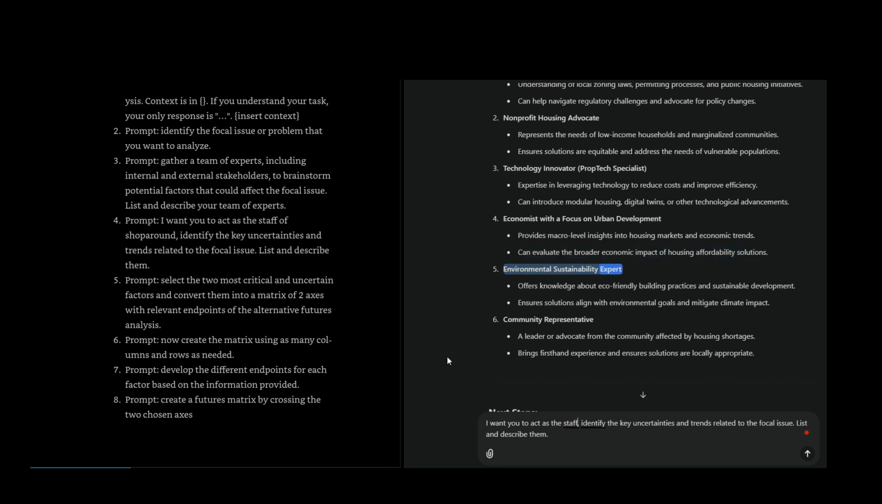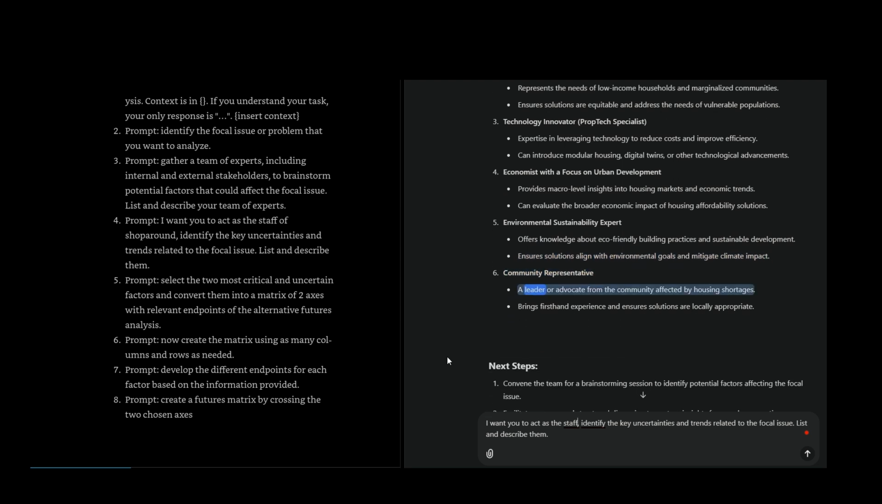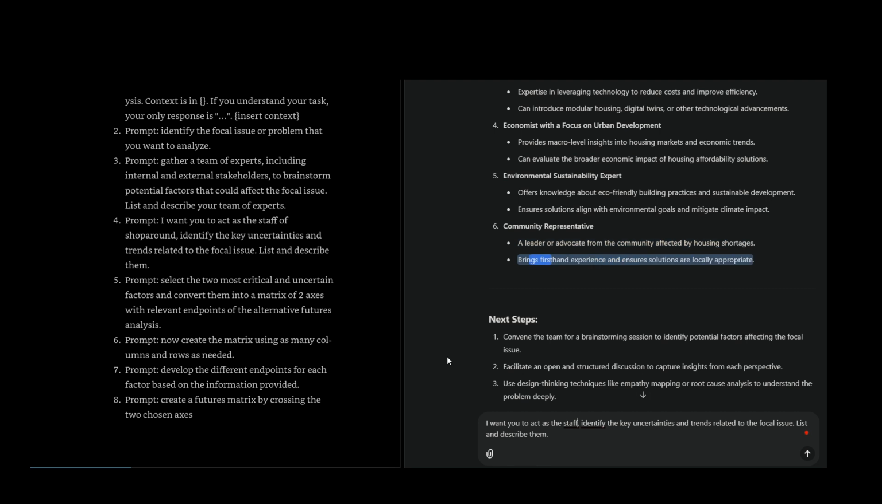Environmental sustainability expert. Offers knowledge about eco-friendly building practices and sustainable development, ensures solutions align with environmental goals and mitigate climate impact. Community representative, a leader or advocate from the community affected by housing shortages, brings first-hand experience and ensures solutions are locally appropriate.